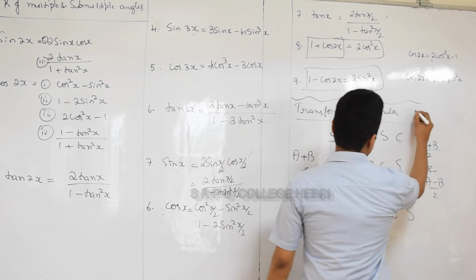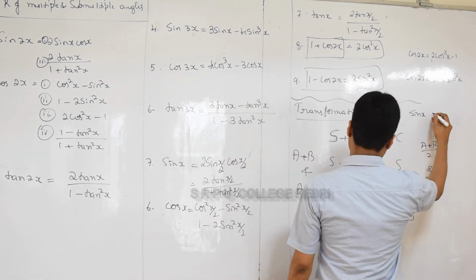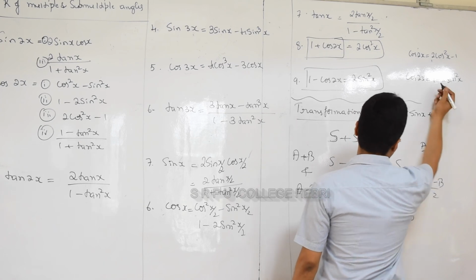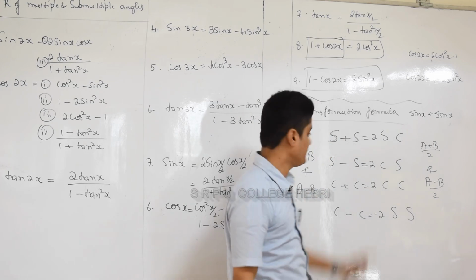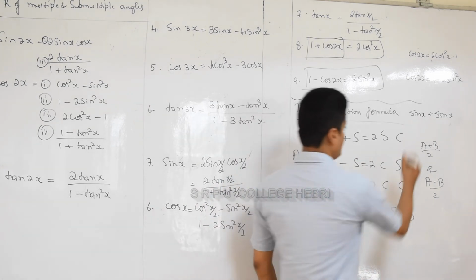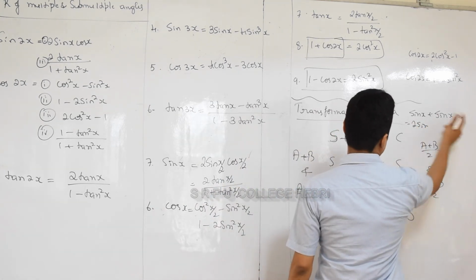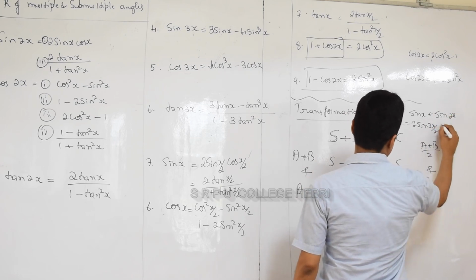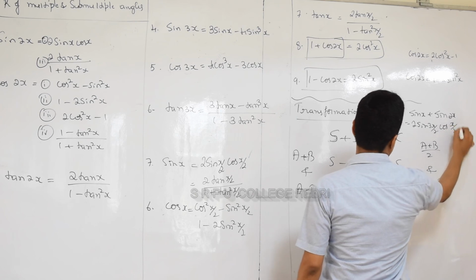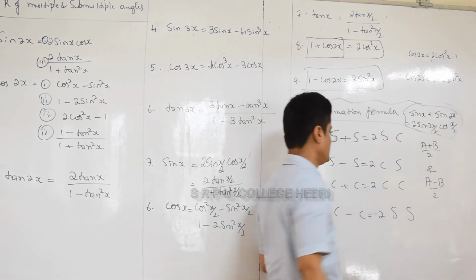Okay, for example, let me take one example. See this: sin x plus sin 3x. You have to add this. How will you add it? It is in the form of s plus s, that is 2ssc. So you write 2 times sin of (x plus 3x) by 2, that is 2x, into cos of (3x minus x) by 2. See, you can add like this using this formula.